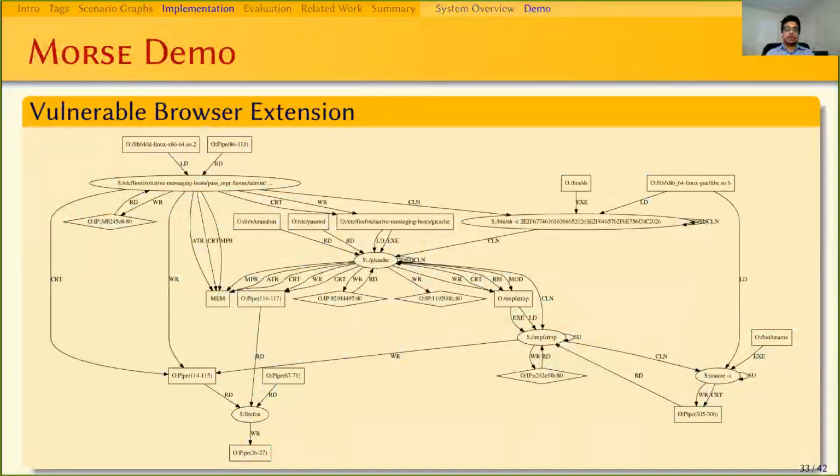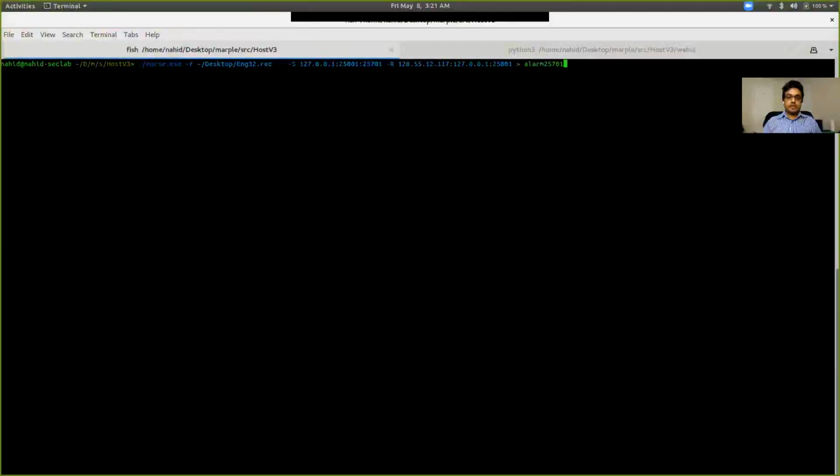In this part of the talk, I'm going to show a demo on how we can generate the following attack graph from the dataset I mentioned at the beginning of our talk, using our user interface in Morse. At first, we start up our system by consuming one of the datasets. Our system is extremely fast. It is able to consume 1 million events per second.